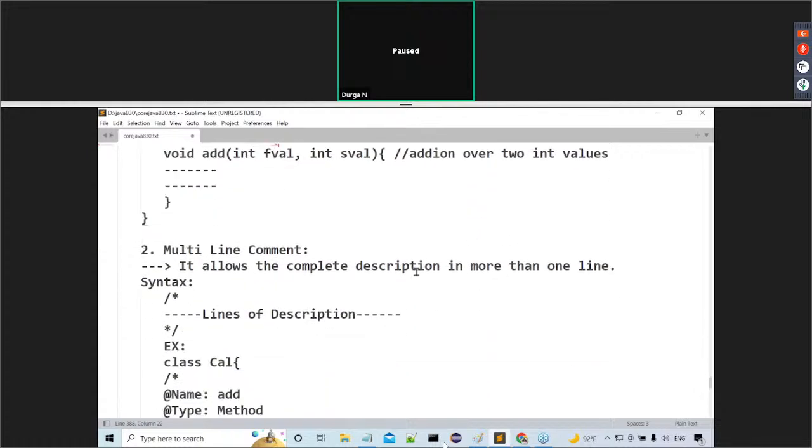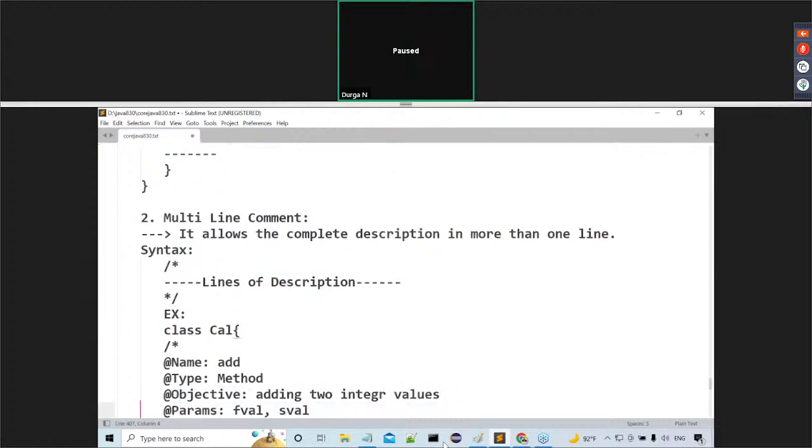The second one I gave is the multi-line comment. What is this multi-line comment actually? It allows the complete description in more than one line. We can provide the total description in more than one line. Then what is the syntax of this? Observe carefully. Slash star, then the lines of description, and at the end star slash.